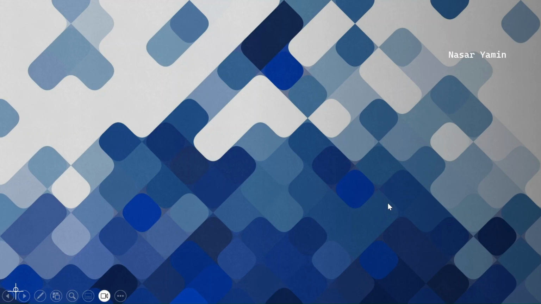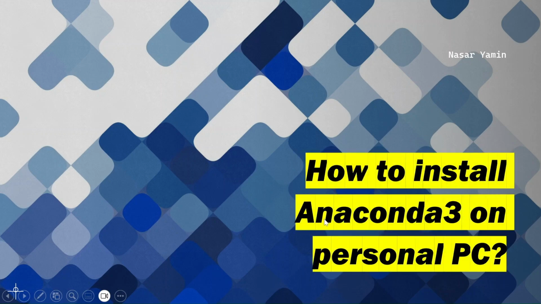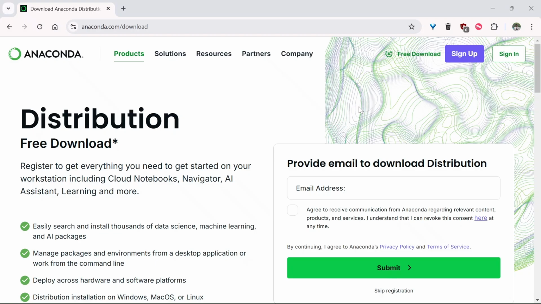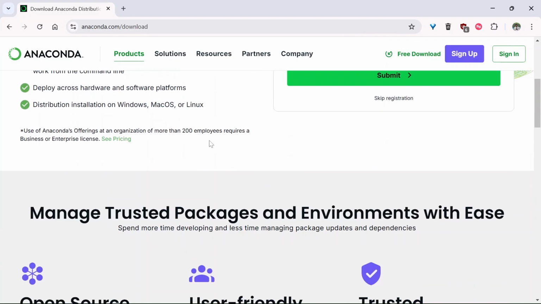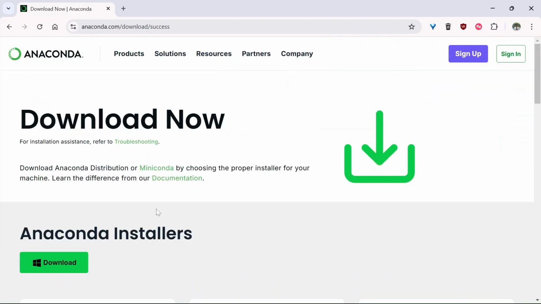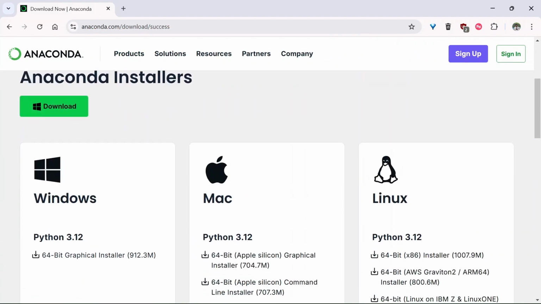In this video, I'm going to show you how to install Anaconda 3 on your PC. You want to go to this website. A link will be provided in the description. So I'm in this website and I'm going to click here, re-download, skip registration, and then it should automatically detect your operating system. So for me, it's Windows, and I'm going to hit download.